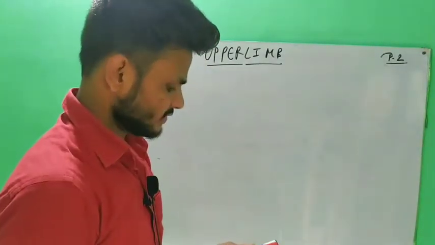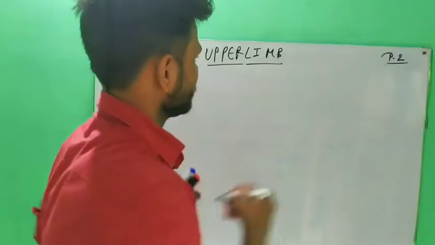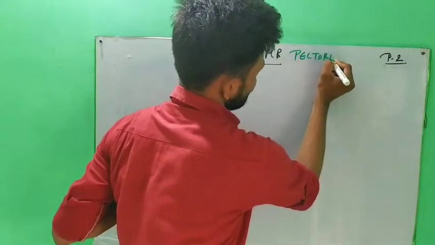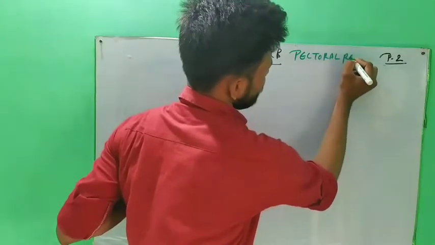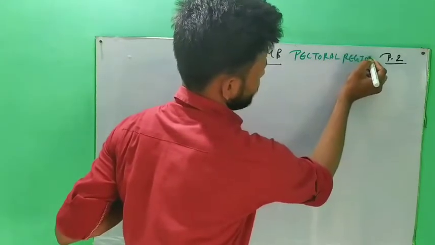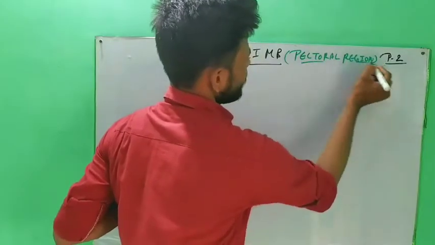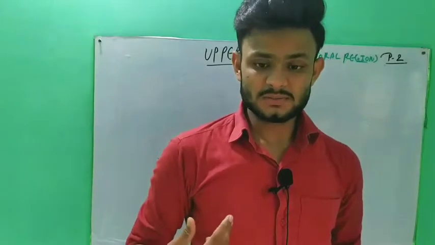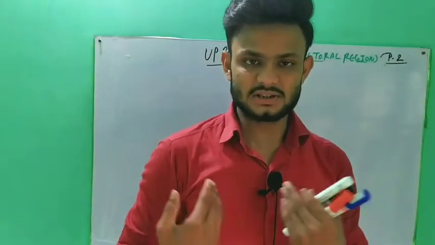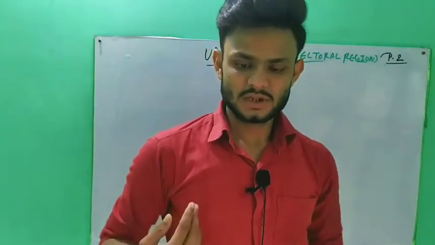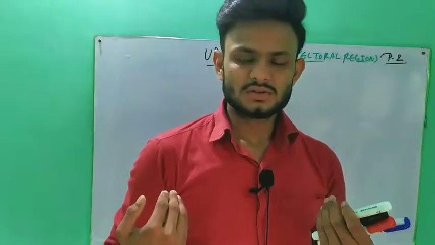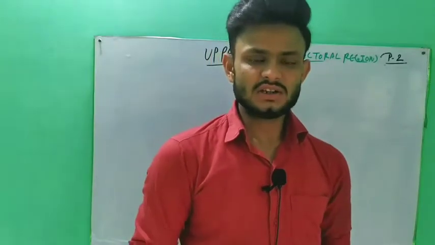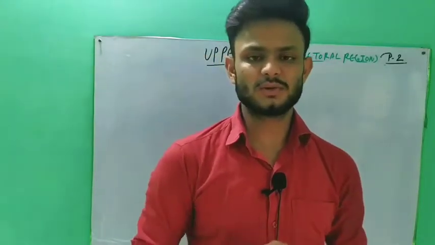Now I will discuss the pectoral region. Firstly, when we dissect, we first cut the skin, then the superficial fascia. In the pectoral region there is one important structure on the superficial fascia.